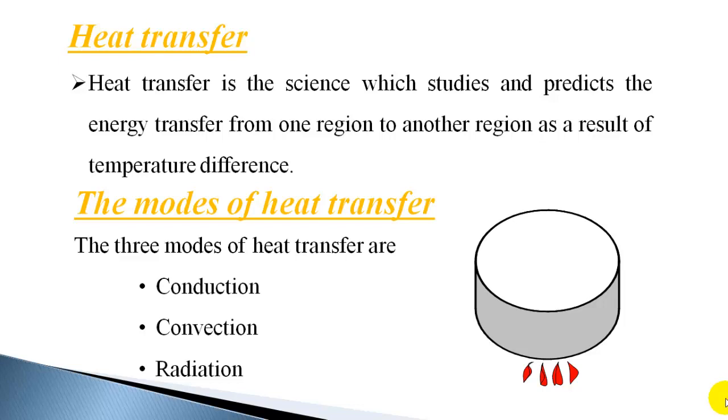So what is heat transfer? It is the energy transfer as a result of temperature difference. The subject heat transfer is the science which studies and predicts the energy transfer from one region to another region as a result of temperature difference. So a temperature difference should exist for the heat to flow, and there are different modes by which heat transfer can take place. The three different modes of heat transfer are conduction, convection and radiation.